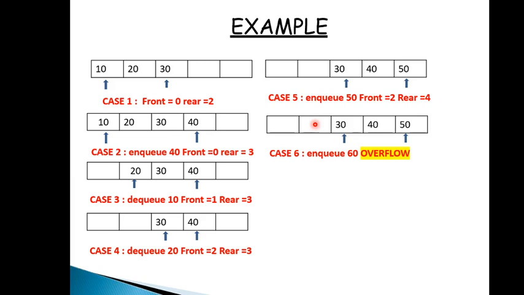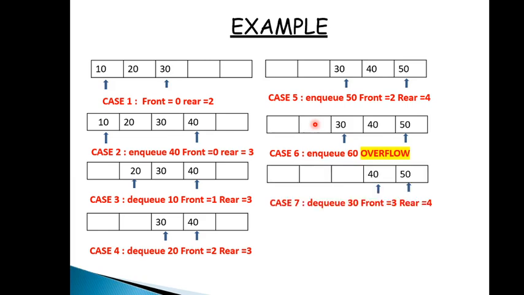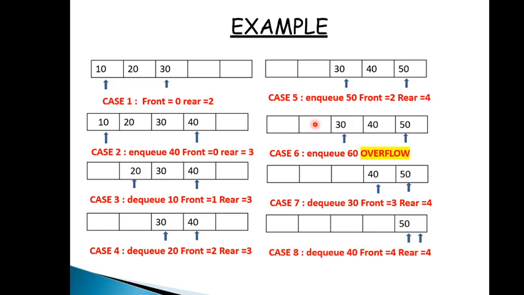Now we dequeue 30. After dequeuing 30, front will be 3 and rear will be 4. Again we dequeue 40, and after dequeuing 40, front will be 4 and rear will be 4. Now again this is also a very important condition. Here you see that front and rear both are equal. Front is 4 and rear is 4. If front and rear both are pointing to the same index, what does it mean? It means there is only one element left.